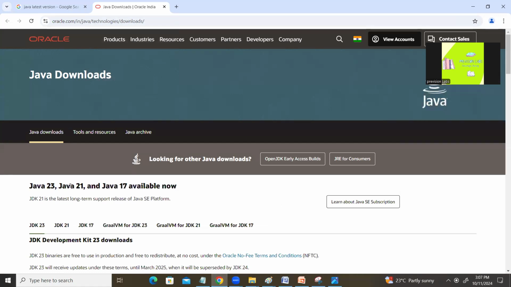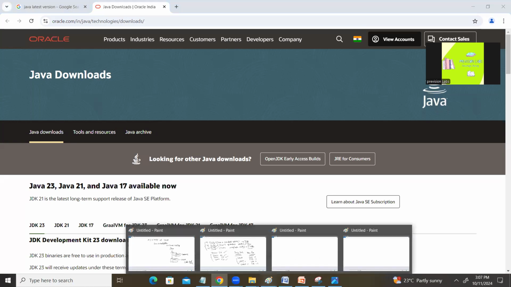Java 23, 21, and Java 17 are available. The long-term support version is JDK 21. So Java 21 is a technology version and JDK 21 is a programming language version.